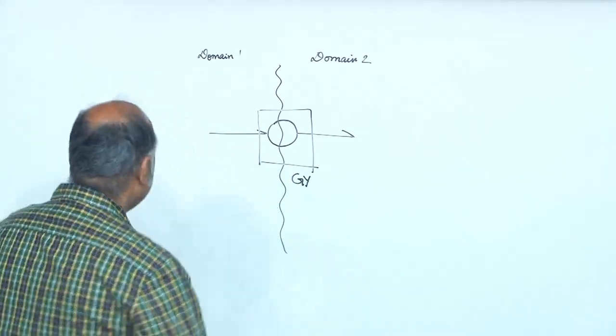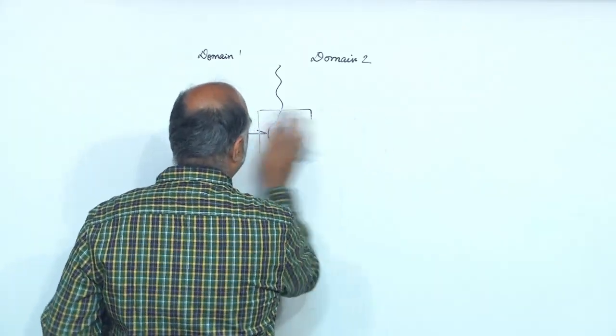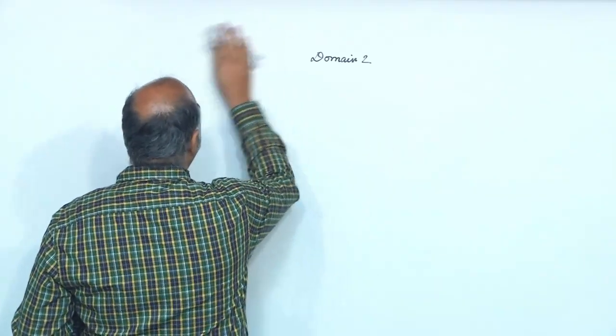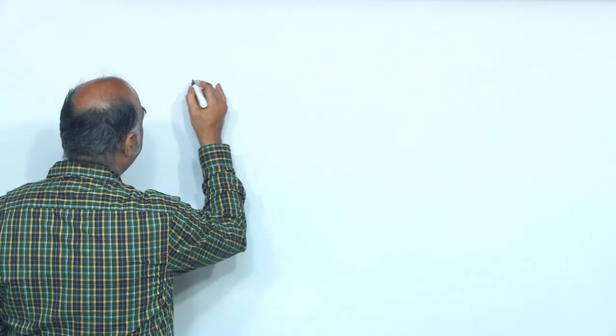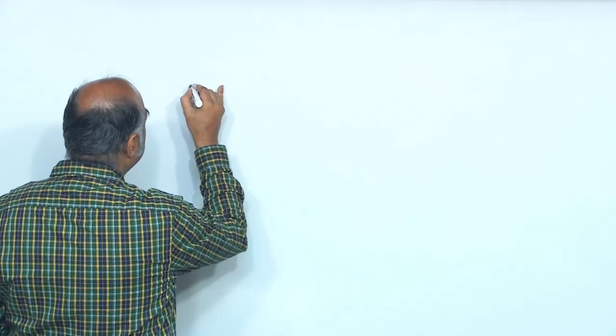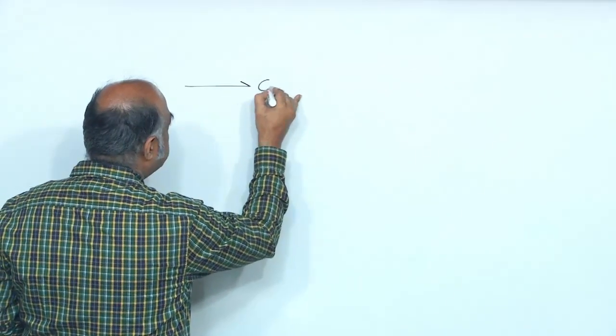So, what is the character of the gyrator? But it does not necessarily have to be like that. It could be either transformer or gyrator. Gy.